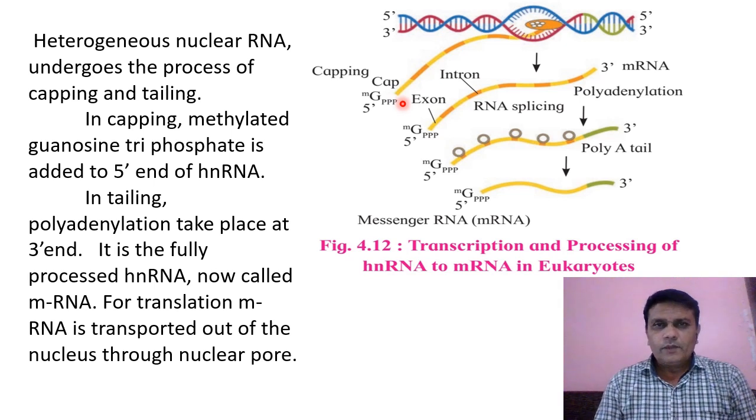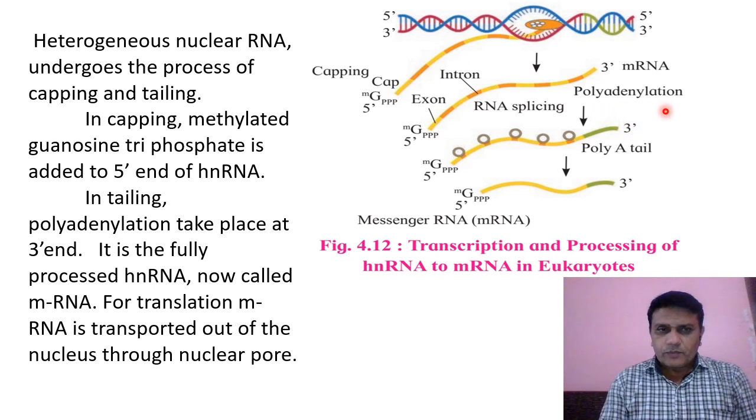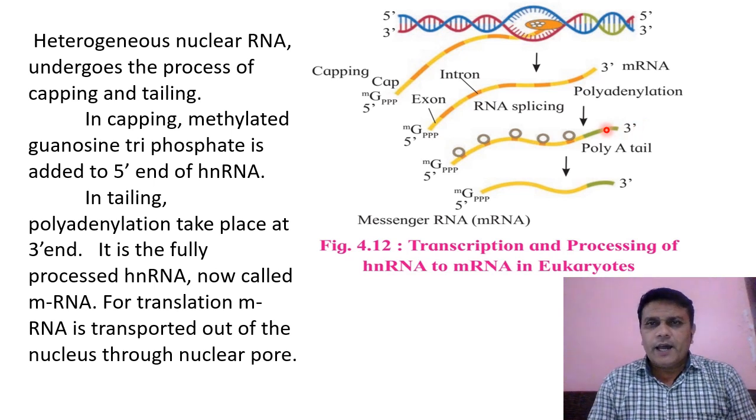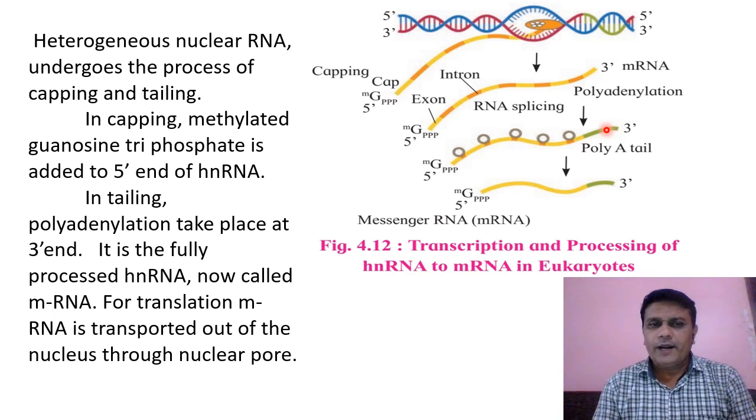Then in tailing, at the C3 end, a polyadenylate residue is added and the process is called polyadenylation. Now the hnRNA is fully matured, and it is called messenger RNA.